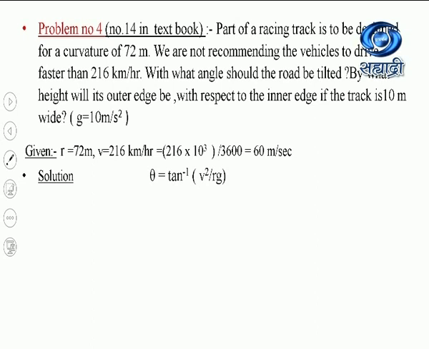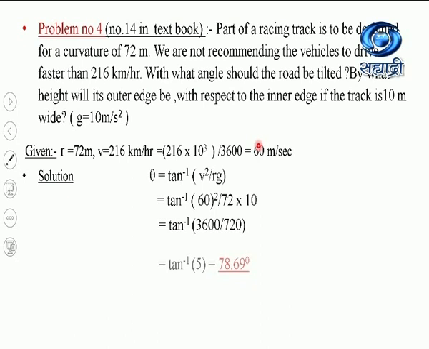Then we know the angle of banking is given by theta equal to tan inverse of V square by Rg, or tan inverse of 60 square divided by 72 into 10. If I simplify, the value for theta will come 78.69 degree.